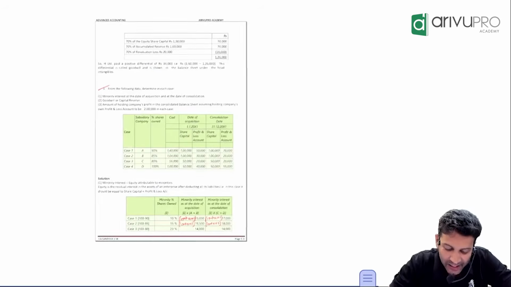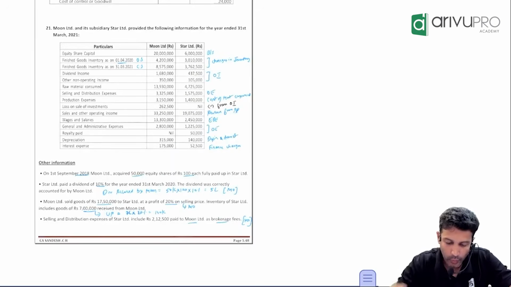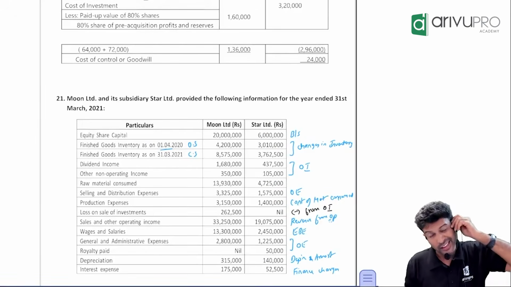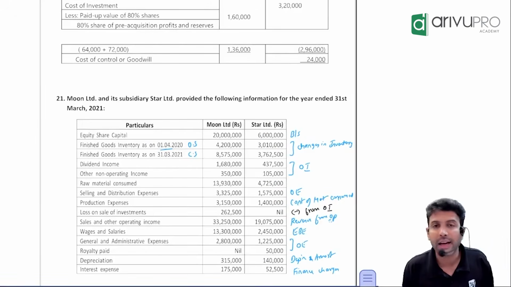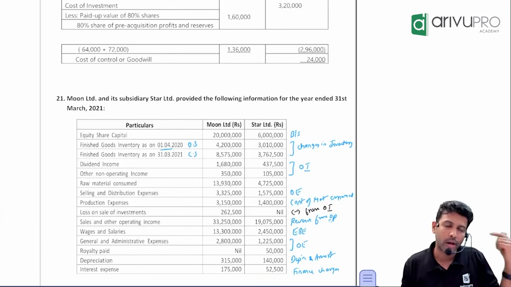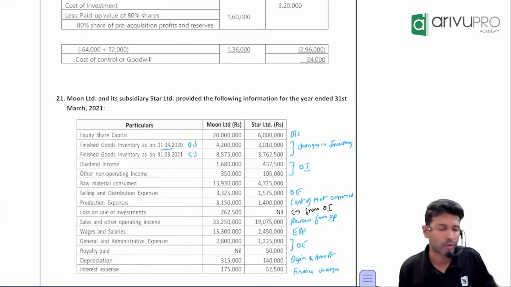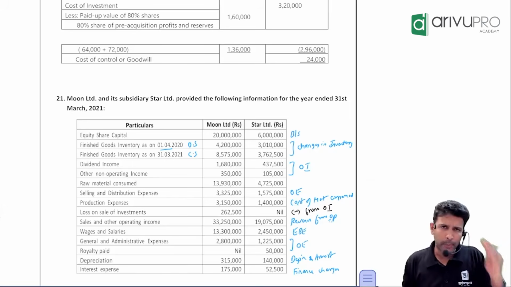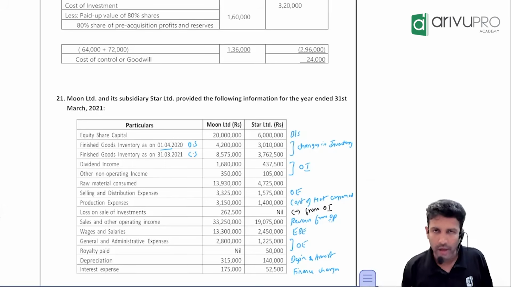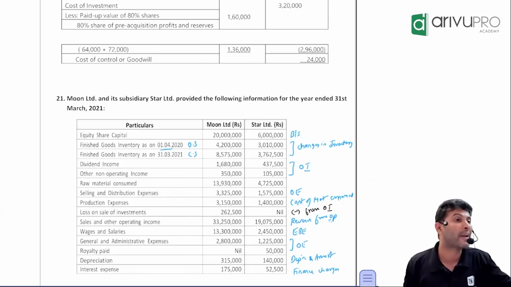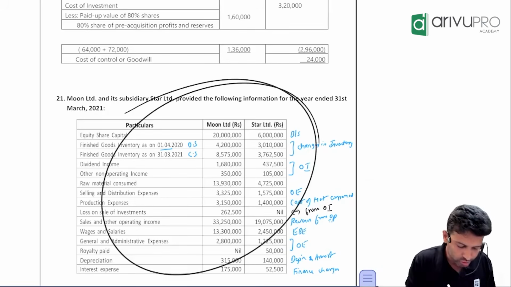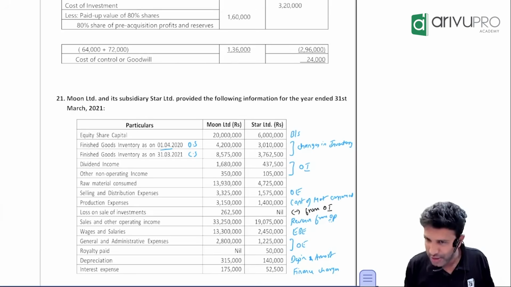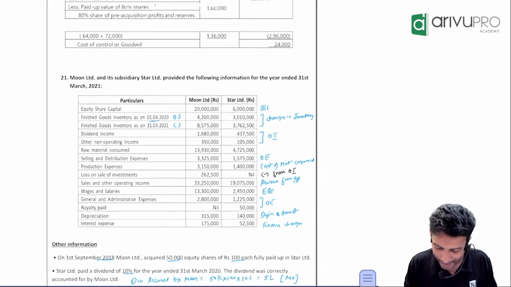Yeah, done. Okay, sir. One thing I would like to say is, the last problem we did was a consolidated balance sheet. Another type of problem which can be asked. There are 4 or 5 types of questions, but in the interest of time, I can't cover them all. Another popular question for an 8 marker, 10 marker or beyond is consolidated P&L. So we will look through this question and learn how consolidated P&L works, and then put an end to this chapter.